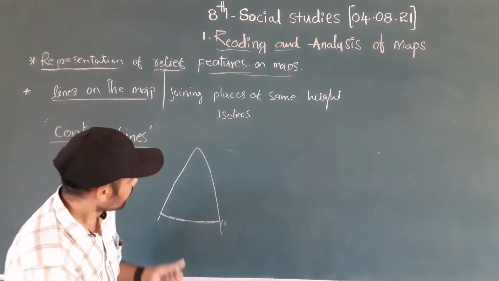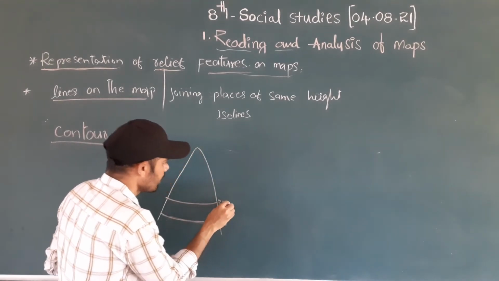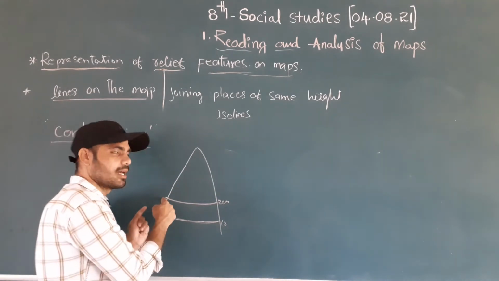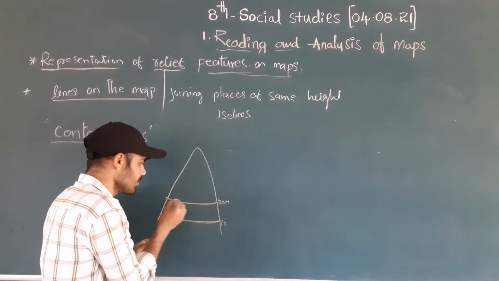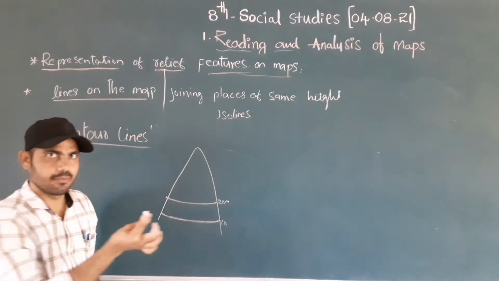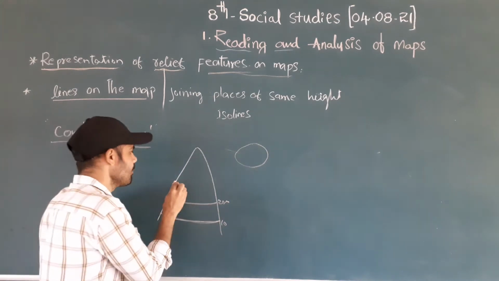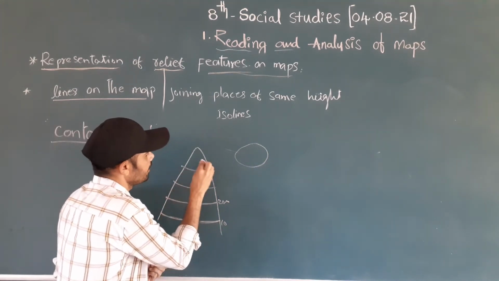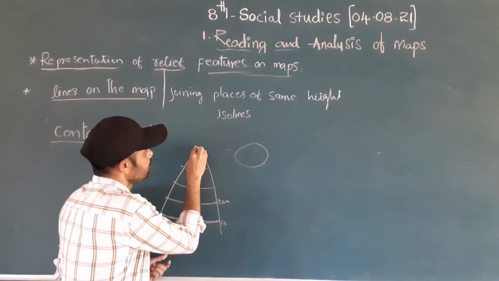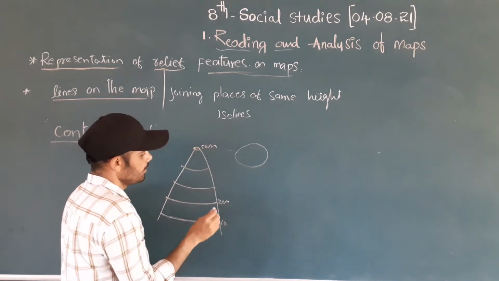Here we can say 20 meters, and the back side also 20 meters. This line goes to this side and is also drawn on this side, going round. This is also the same height. Here is 30, 40, and finally the last is 50 meters.